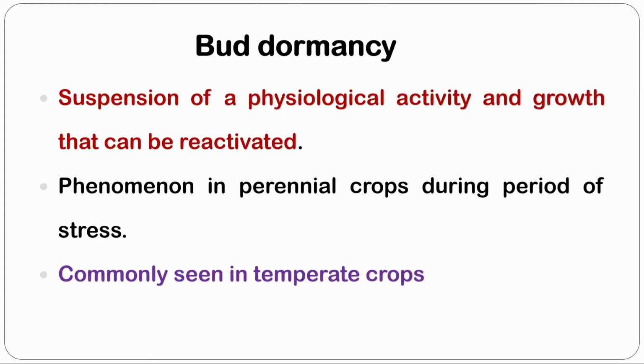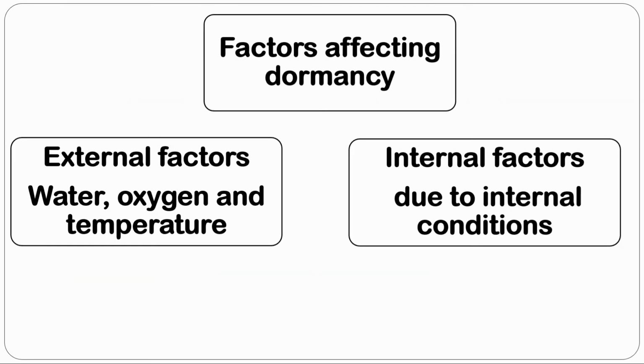Here the physiological activity and growth are suspended, which means inactivation. Mostly it is seen in perennial crops, that too specifically in stress conditions. Why? Because perennials have to go through different seasons in a year, especially the winter period, which is unfavorable for growth and even survival becomes difficult. It is commonly seen in temperate crops. Let us see the factors responsible for dormancy.